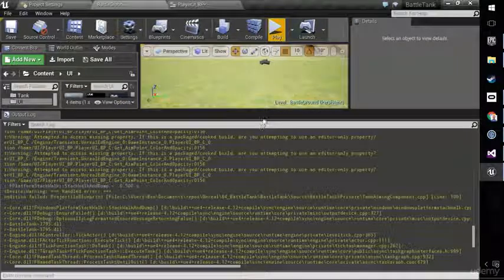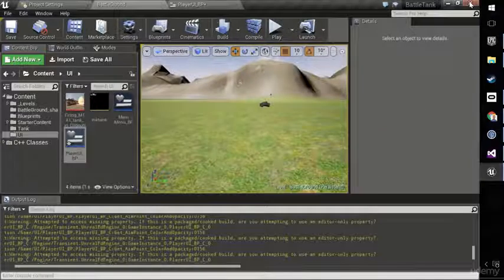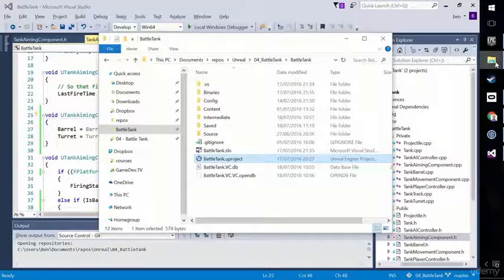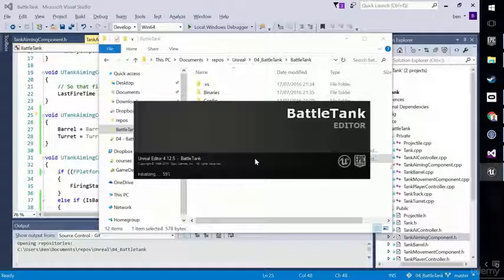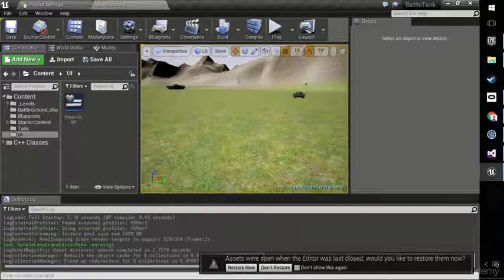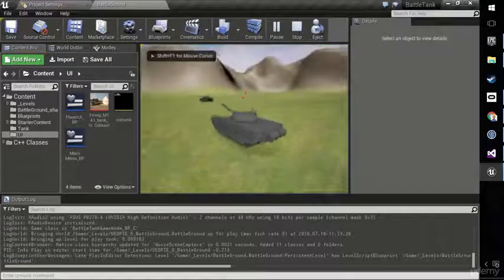So, because I've had some ensure problems, and because we know that the ensures only work once per compilation cycle or once per opening of the editor, I'm actually going to close the editor and then reopen it just to ensure that we don't have any problems after that, because I don't want to ignore these ensures. It's easy to look past them when you're trying to get something done and to not deal with them. So now I've reopened to make sure.